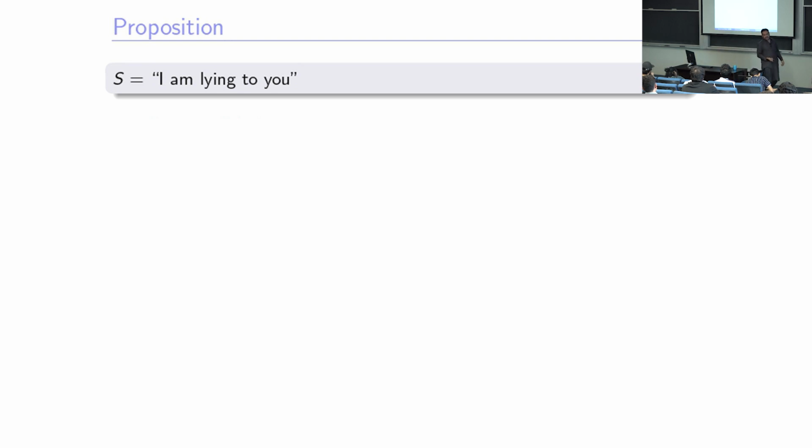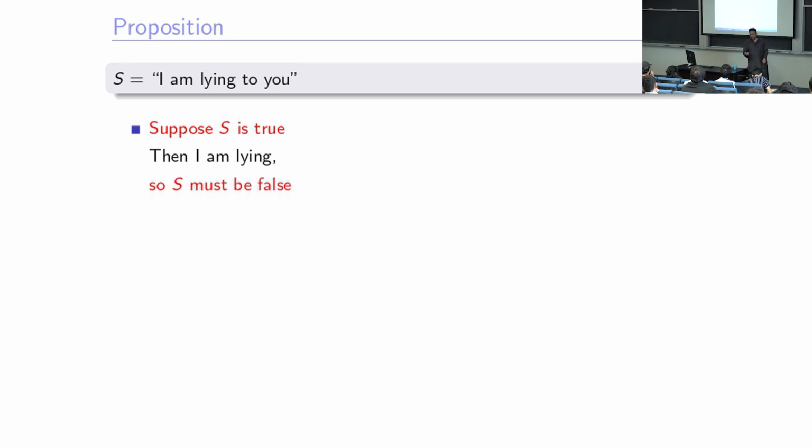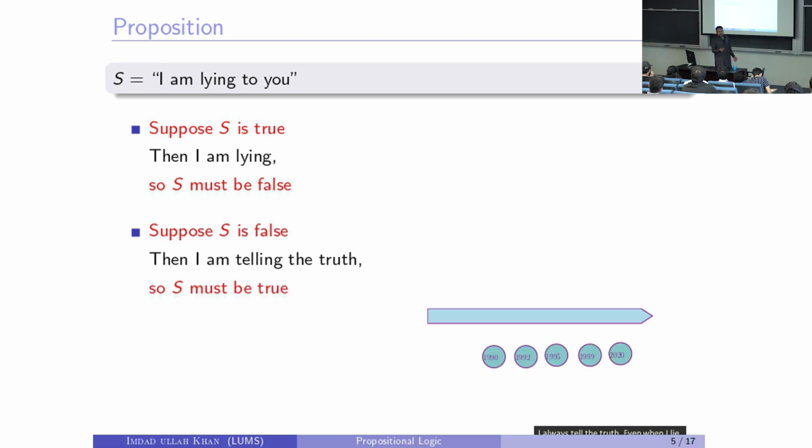That was the question. So let's say S is true. Just for the sake of argument, if it is true, then what does it mean? S is true, this means I am actually lying to you. If I am lying to you, and S is my statement, then S must be false. Make sense? So if S is true, then S must be false. And if S is false, meaning I am not lying to you, that means I am telling the truth. If I am telling the truth, that means S is true and I am actually lying to you, right?